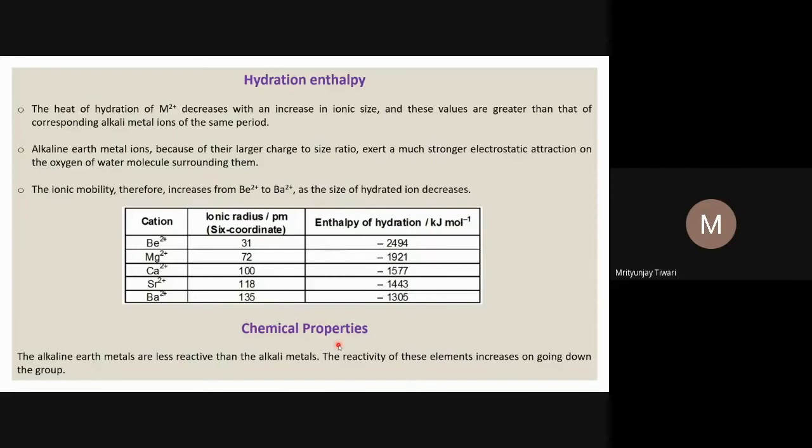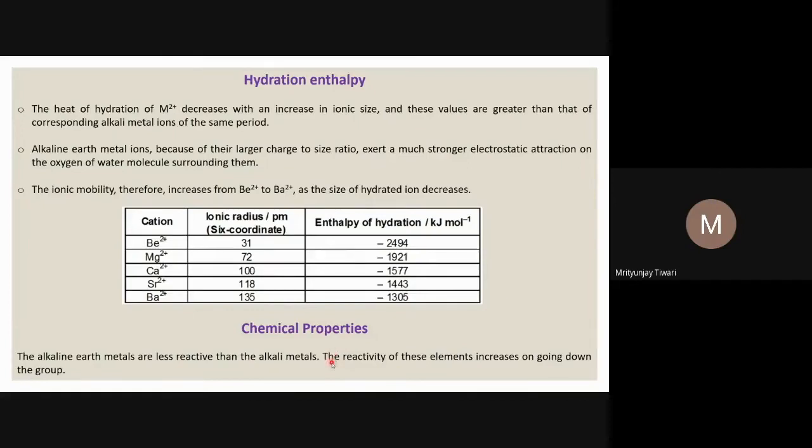Coming to the chemical properties of alkaline earth metals: they are less reactive than the alkali metals. Why are they less reactive? Because their electropositive character is less than that of the alkali metals. Alkali metals need to lose only one electron, and they can do it very easily, and because of their larger atomic size, their ionization potential is also less in comparison to the alkaline earth metals.